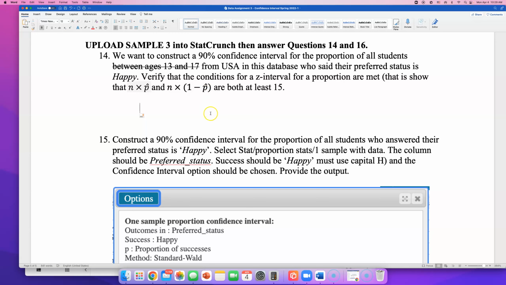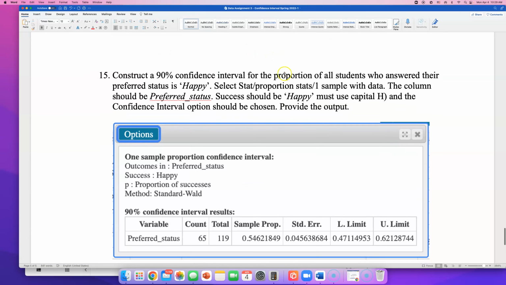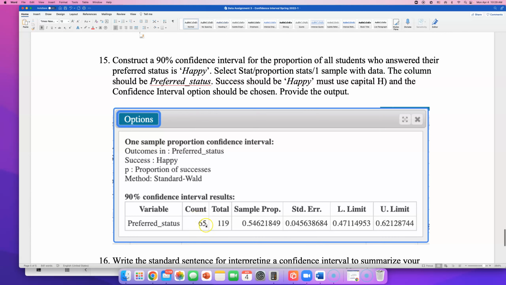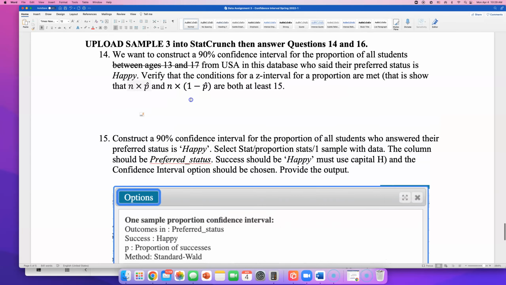So really what they want here is the number of students who said they want to be happy and the number of students who said they don't want to be happy, they want to be something else, are at least 15 and up. But we already met that condition. Look, I had 65 students who answered happy as their answer, and I had what? 54 students who picked something else. So I just have to write this down.